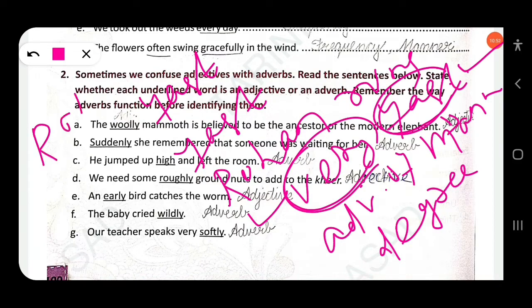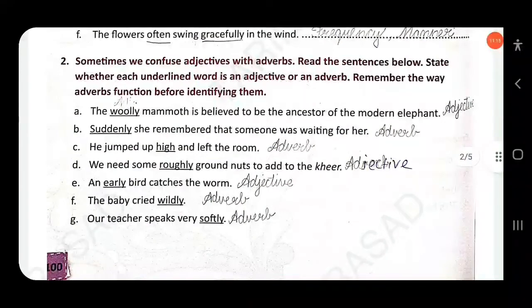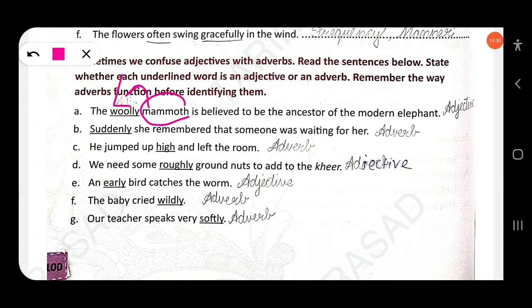Rohan is a fast runner. Clear? Here fast is used as an adjective and runner is a noun. Fast tells more about the runner. Rohan is a fast runner. Rohan runs very fast. Clear? Similarly, the woolly mammoth is believed to be the ancestor of the modern elephant. Mammoth is a noun and the adjective is used before it; this is an attributive adjective. Here woolly is used as an adjective, not an adverb.